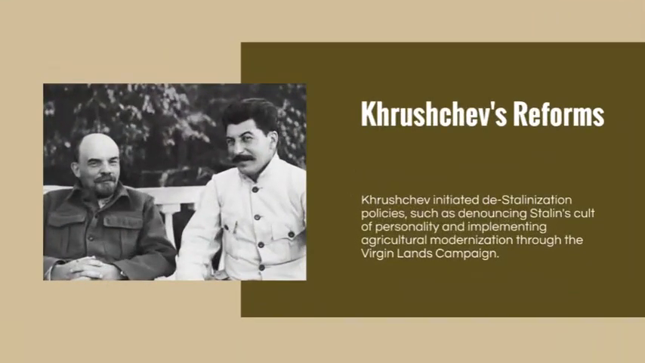Nikita Khrushchev took power after Stalin's death in 1953. He wanted to move away from Stalin's brutal methods and improve agriculture. One of his major projects was the Virgin Land campaign to boost food production.